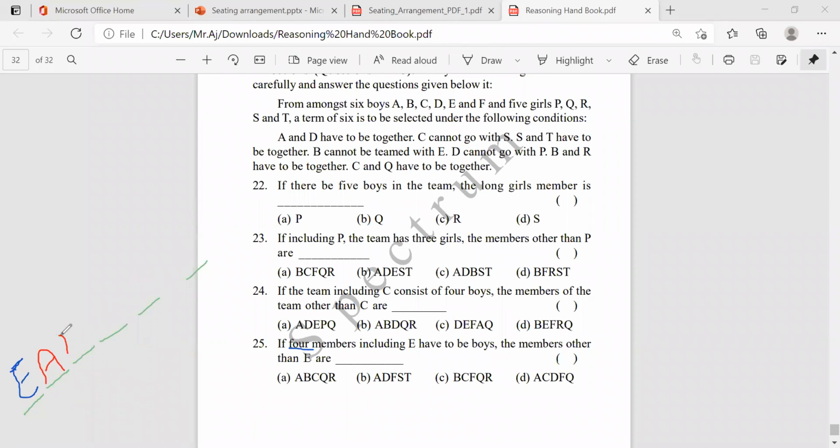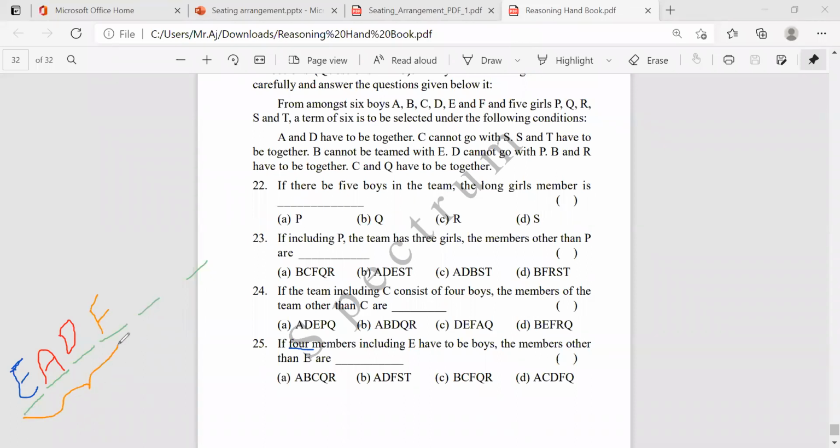So it's D. Okay, A and D I took. And then I take B here. The one point is that B cannot be given with E. So E already is there, so B cannot be possible. So remove that one. So who is the remaining boy? Only F. F is the boy.